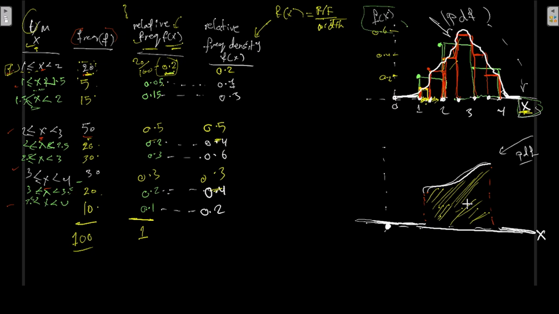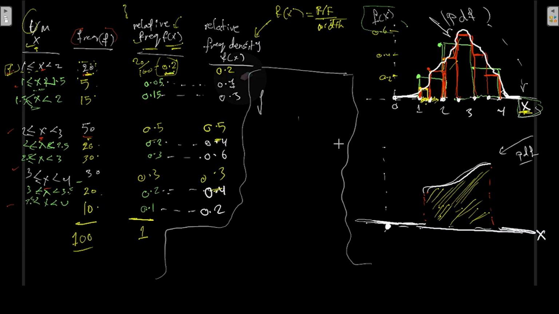And usually to capture these small pieces as we did by summing them up, we cannot just use the summation in mathematics like that, because this isn't discrete. This is where we need to use an integral. Integrate from minus infinity to infinity, given that the f of x, which is actually the relative frequency density we captured here, we have to integrate that in terms of x, and all of that will absolutely equal 1. So the area under the curve represents the probability, and that's why the total area here should sum up to 1 as we saw here.